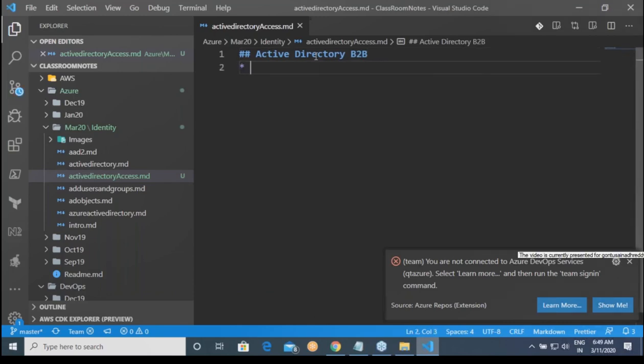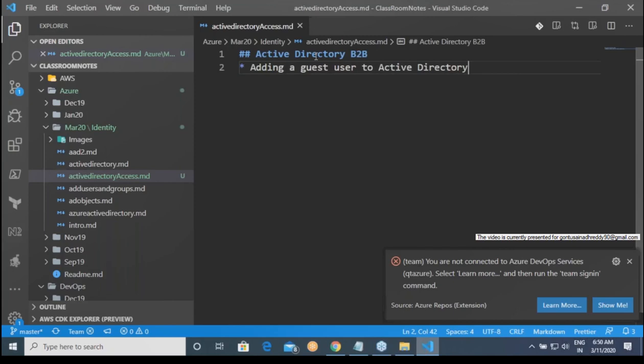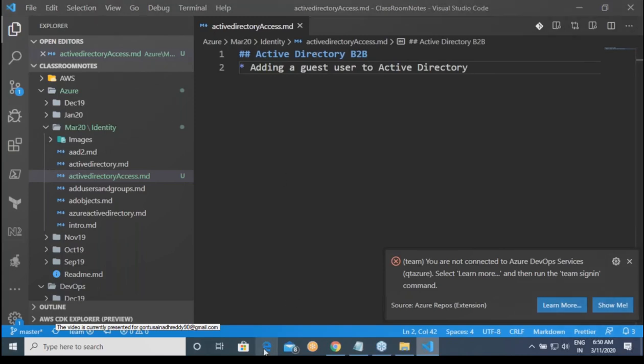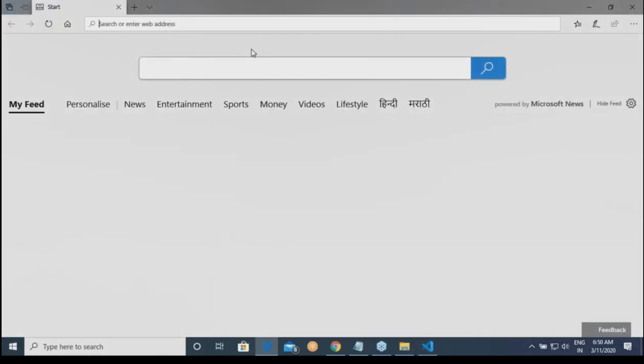It looks like a very difficult one, or it looks like very trending, but it is nothing but adding a guest user to your Active Directory. Business to business is, let us assume if someone wants to audit what is happening in your account, he will be generally a third party, he will not belong to your organization. But in that case, you want to add him an access. So first, the access authentication part, you give them by adding a new guest user. Let us look into how you do that.